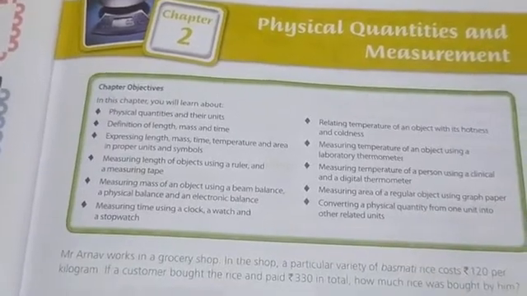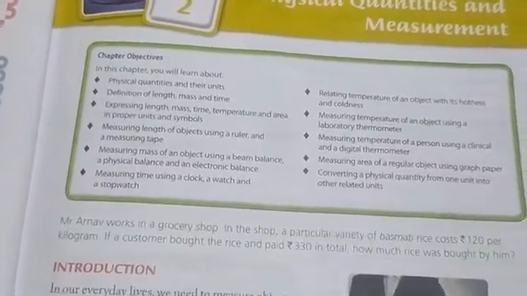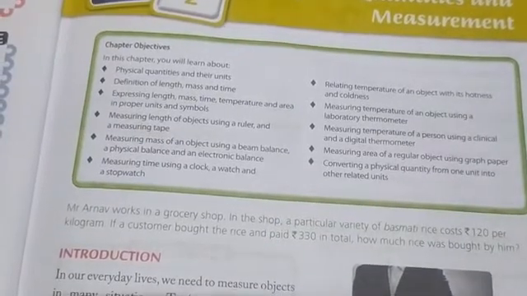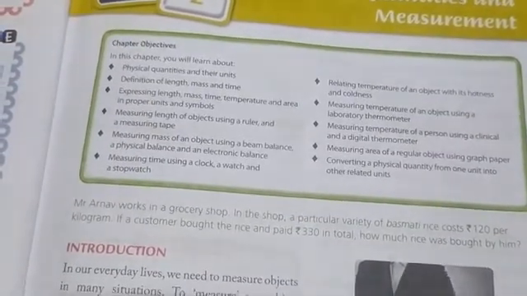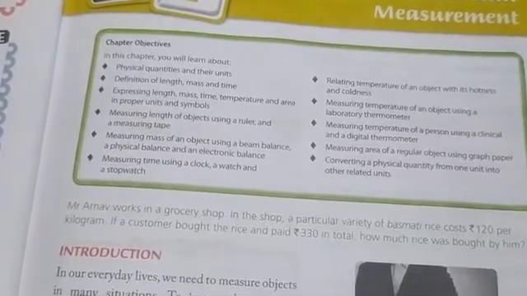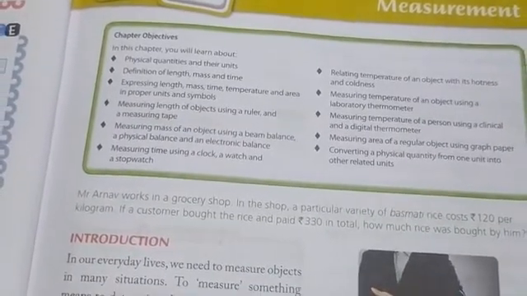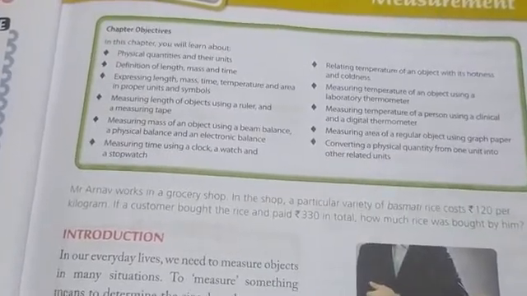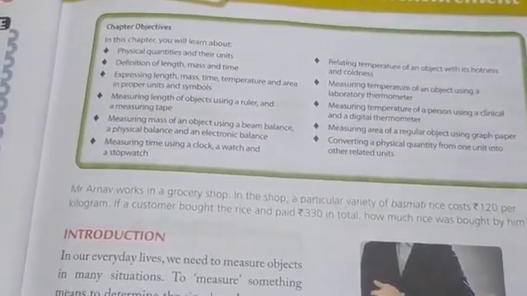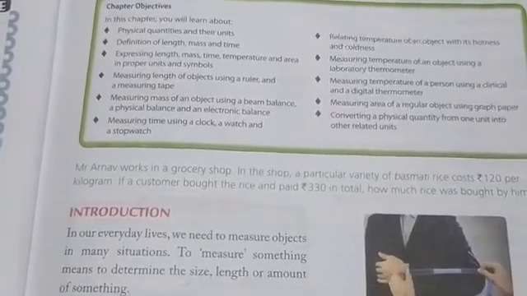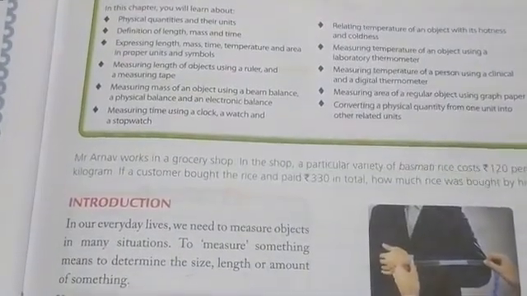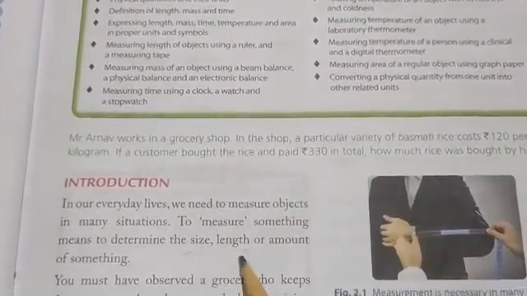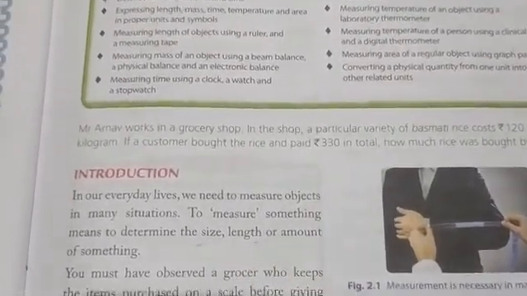So for this, let us consider some situations. For example, when we go to market to buy a piece of cloth, the shopkeeper firstly measures the length of the piece of cloth and then gives it to us. Similarly, a vegetable seller measures the weight of the vegetables before giving the vegetables to us. And there are many more situations where we need to measure objects. To measure something means to determine the size, the length or amount of something.